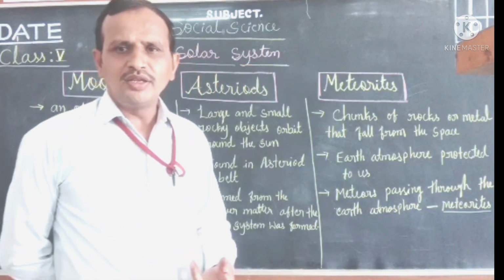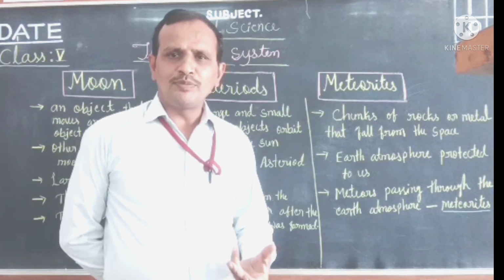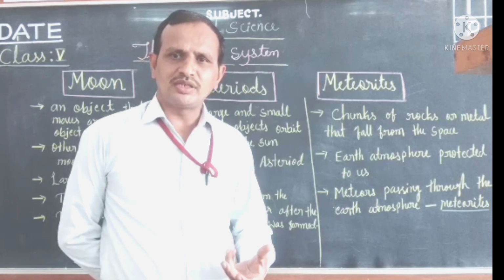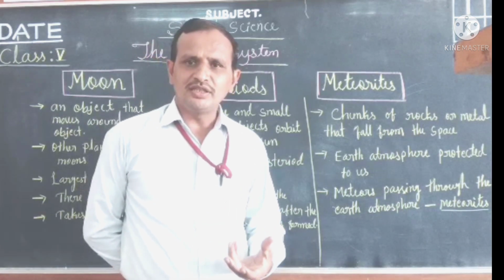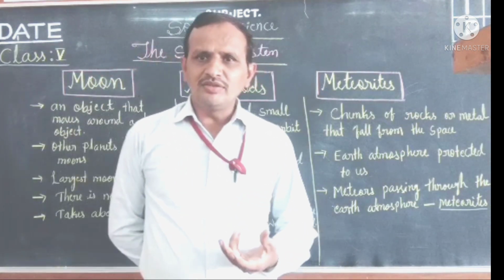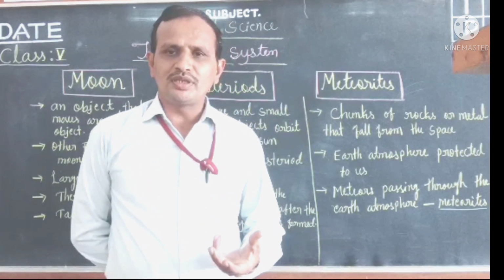Children, you know already we have completed some topics of the first lesson of the first semester, class 5th social science. The first lesson is the solar system. In this lesson we have completed some topics in our last class.